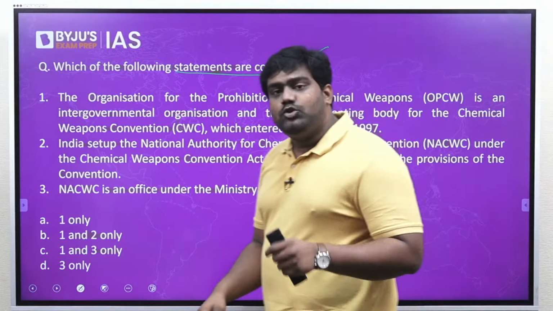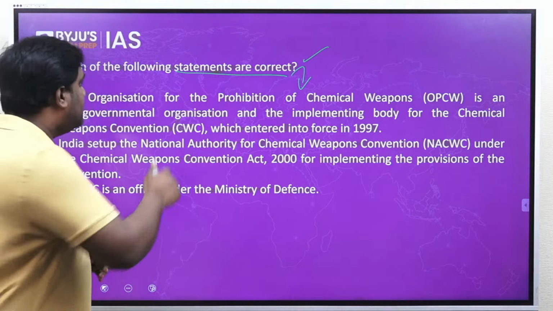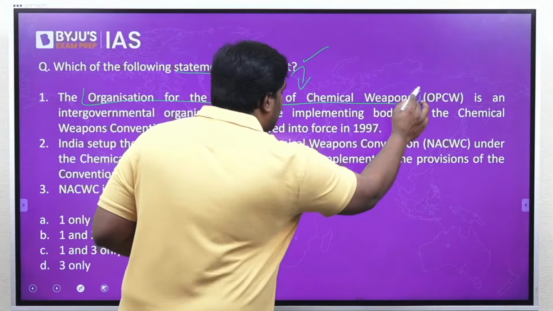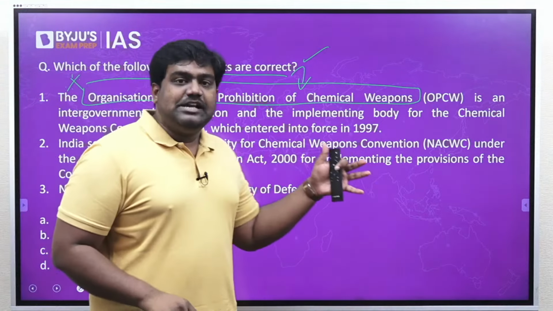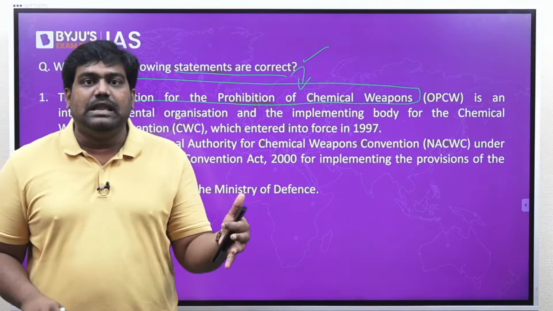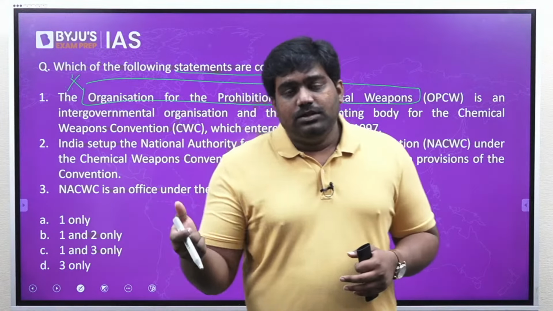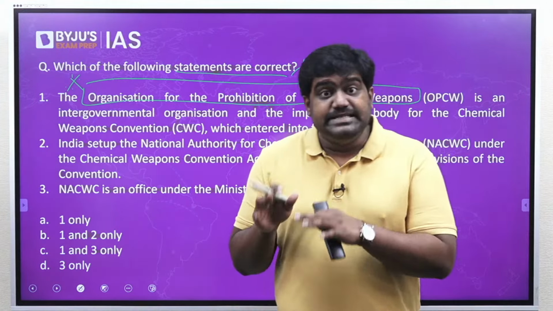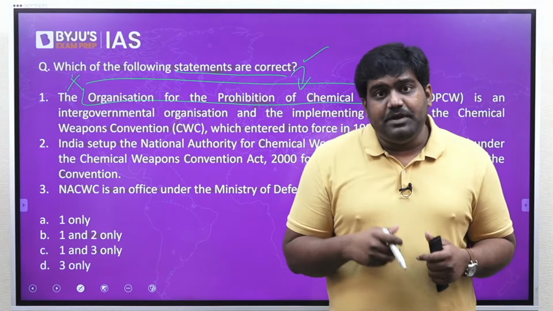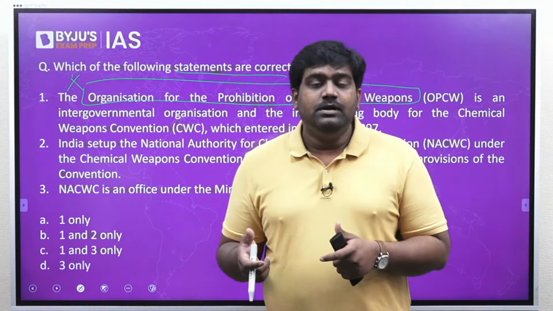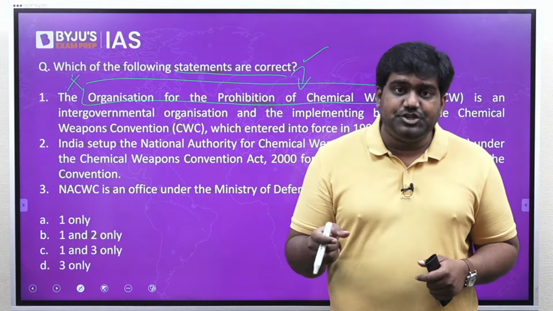This question is related to a very, very important organization known as OPCW, the Organization for the Prohibition of Chemical Weapons. This is another international institution which has been in news over the last 1 to 2 years, especially with regard to the war which is going on, the civil war in Syria. In Syria, there have been accusations that chemical weapons have been used by the Syrian government led by Bashar al-Assad. So OPCW has investigated these allegations.